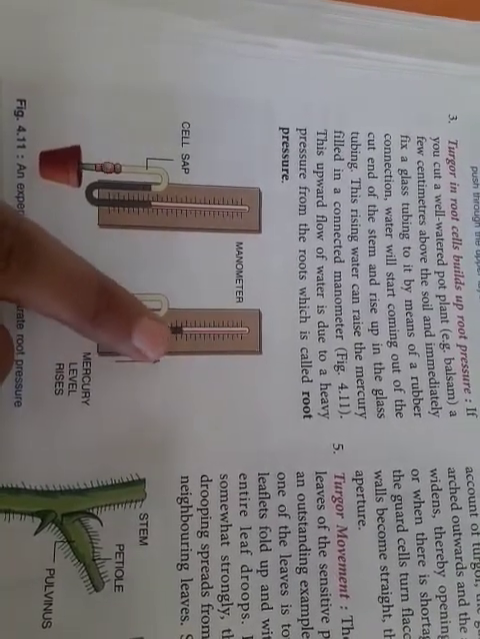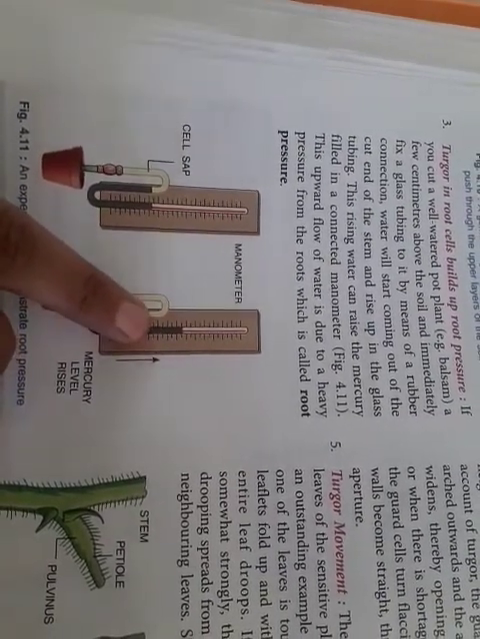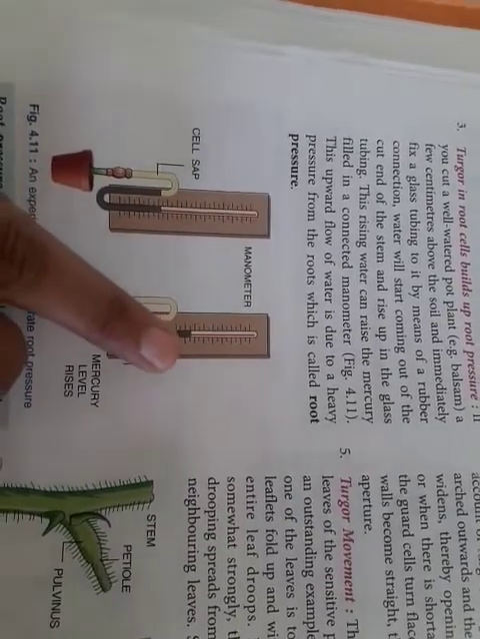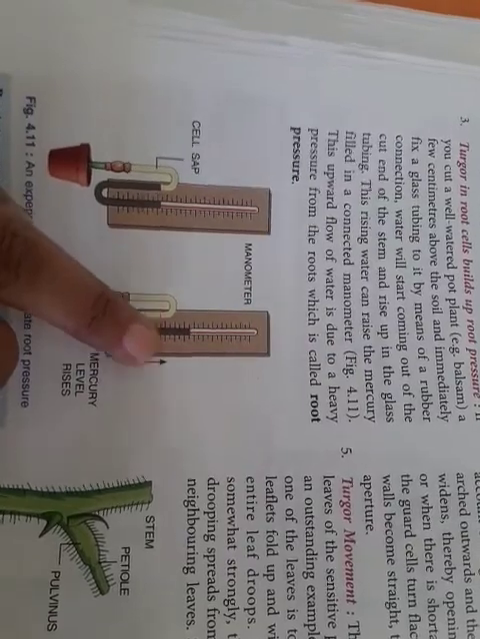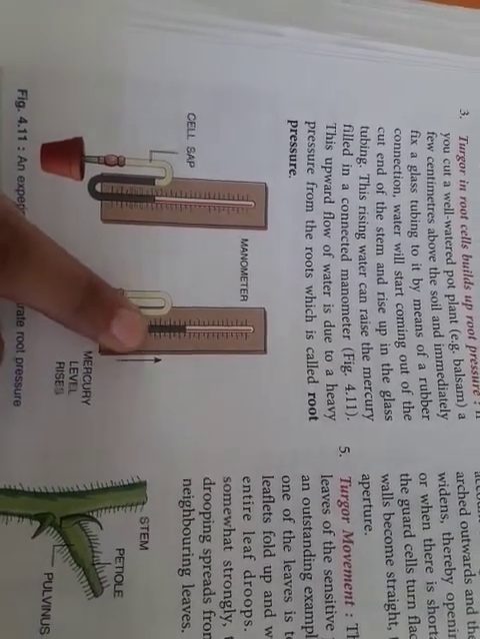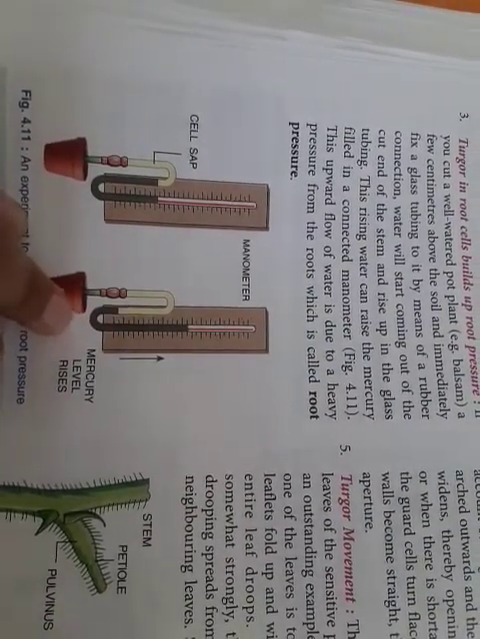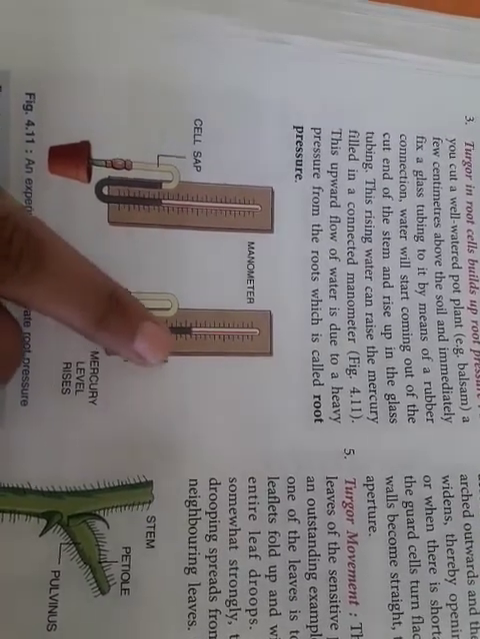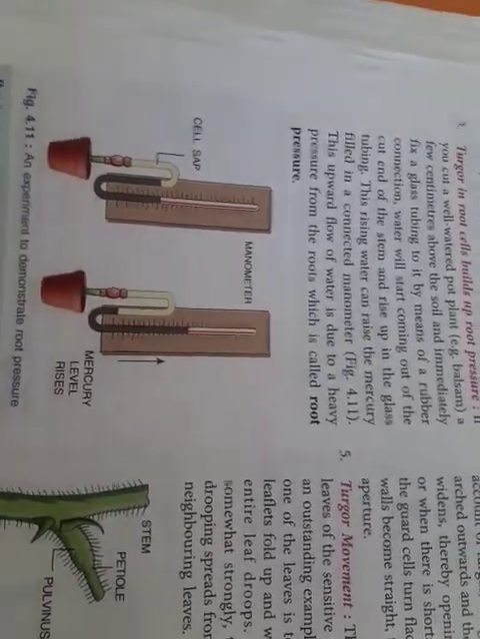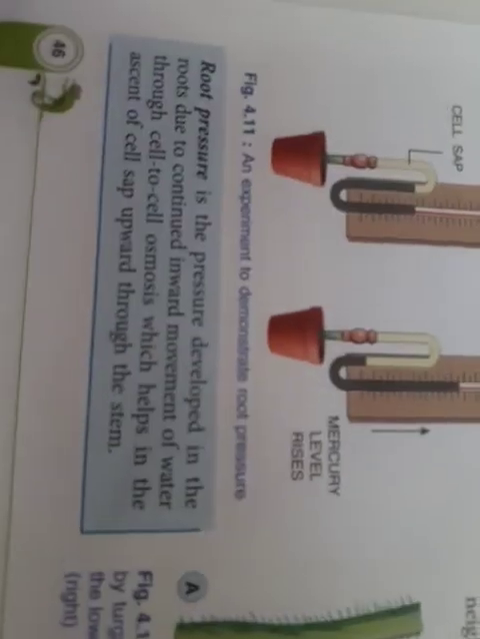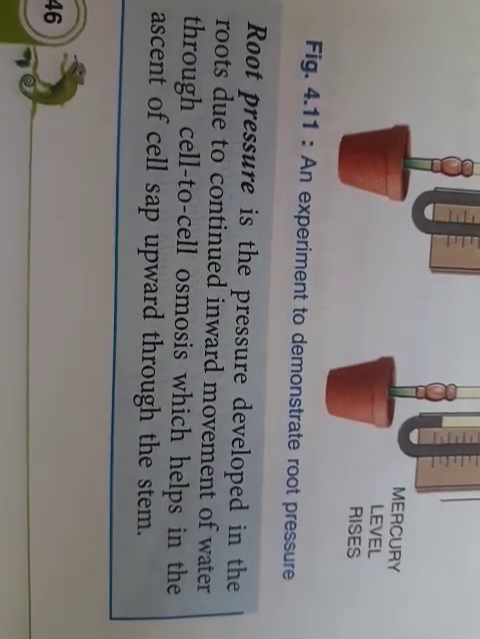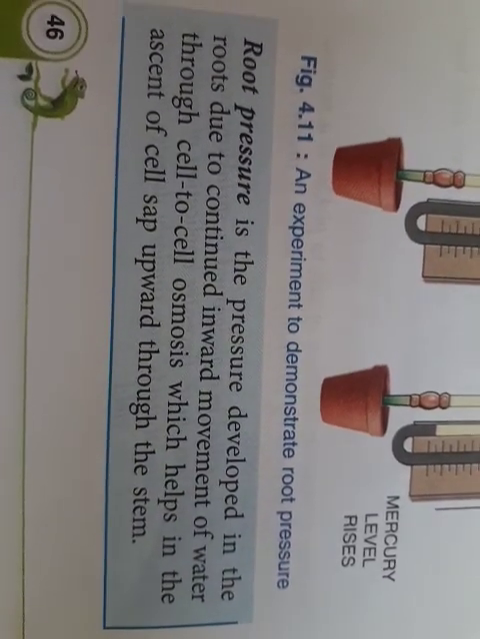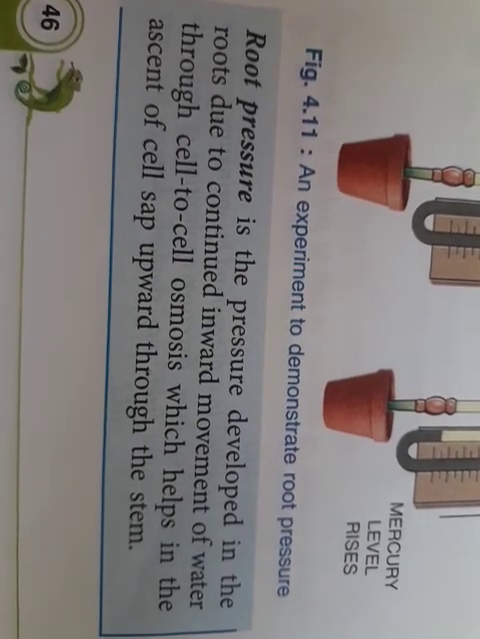So how is this root pressure developed? Because of the turgor in the root cells. The root cells will be exerting a pressure on the cell wall, and because of that the water will be raised upwards to the stem, which causes root pressure. So what is root pressure in general? Root pressure is the pressure developed in the roots due to the continued inward movement of water through cell to cell osmosis, which helps in the ascent of sap upward through the stem.